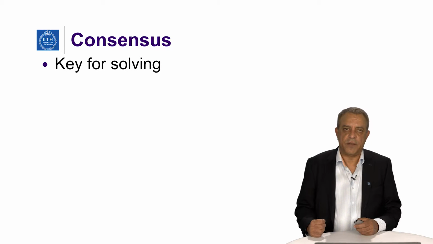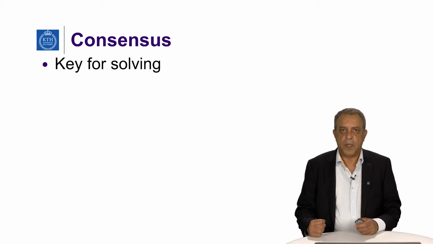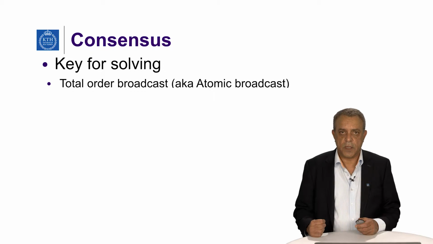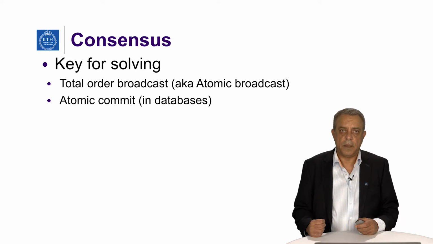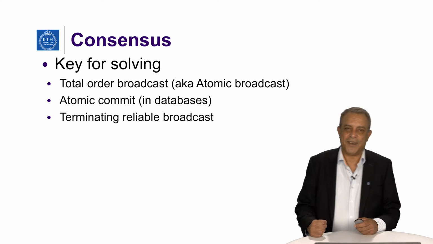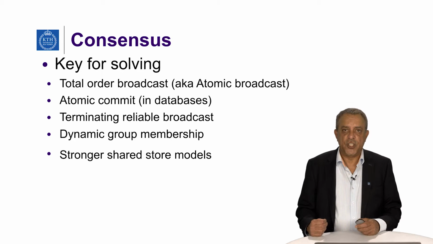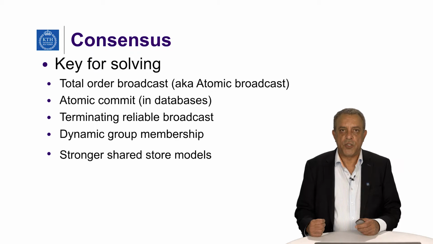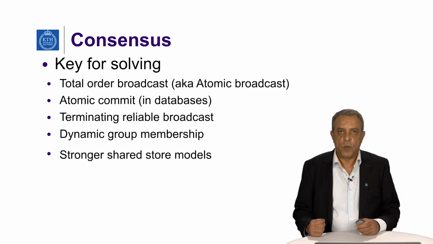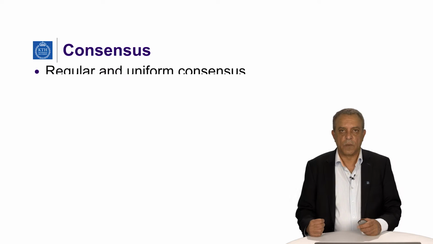Solving various flavors of consensus is key to solving many problems in distributed computing. As examples, we have total order broadcast, sometimes called atomic broadcast, atomic commit, used in databases, terminating reliable broadcast, dynamic group membership, and finally, shared memory with stronger models, where you allow operations like compare and swap, for example.